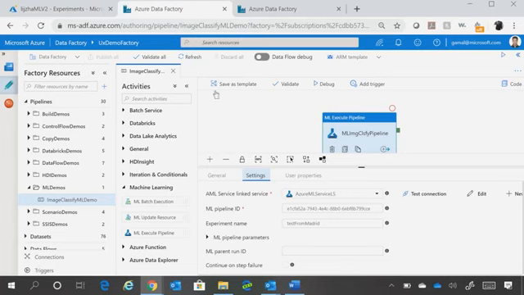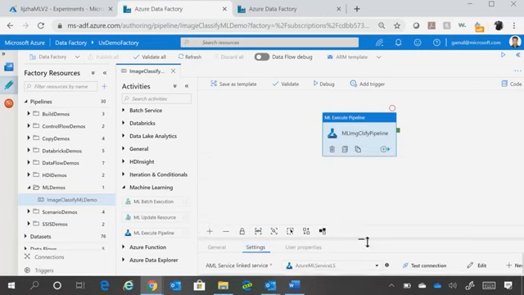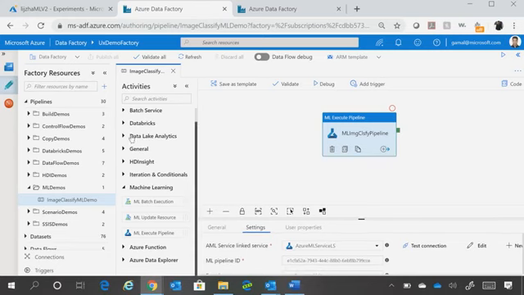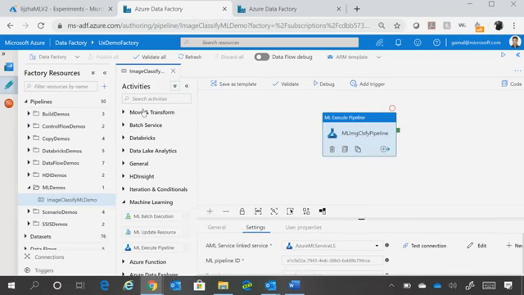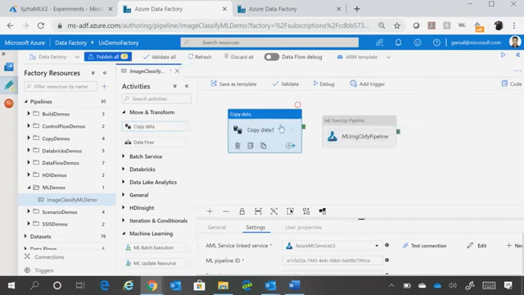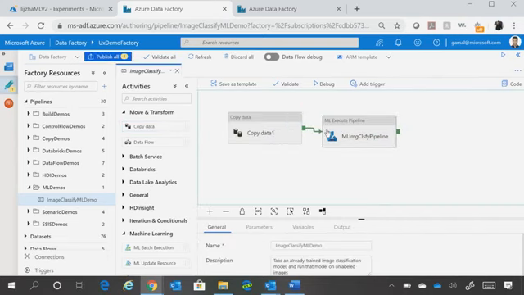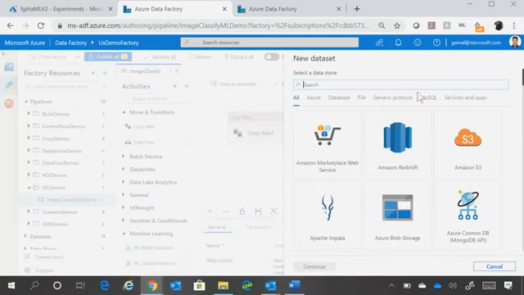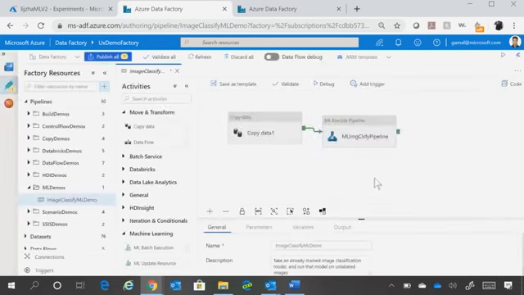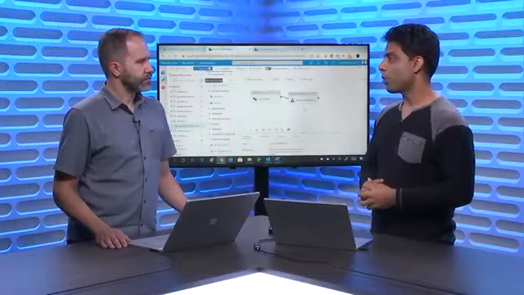But now it is easy to use that as a step in your pipeline, right? Imagine in this particular case, I'm just showing this machine learning activity, but you could come here and say that I want to use a copy activity to first get the data from a bunch of sources. Here we now support 87 plus connectors, so you can choose any of those 87 connectors to get the data. And once you do that, you want to prep or transform the data and call this machine learning algorithm. So you can use this as a step in your pipeline.